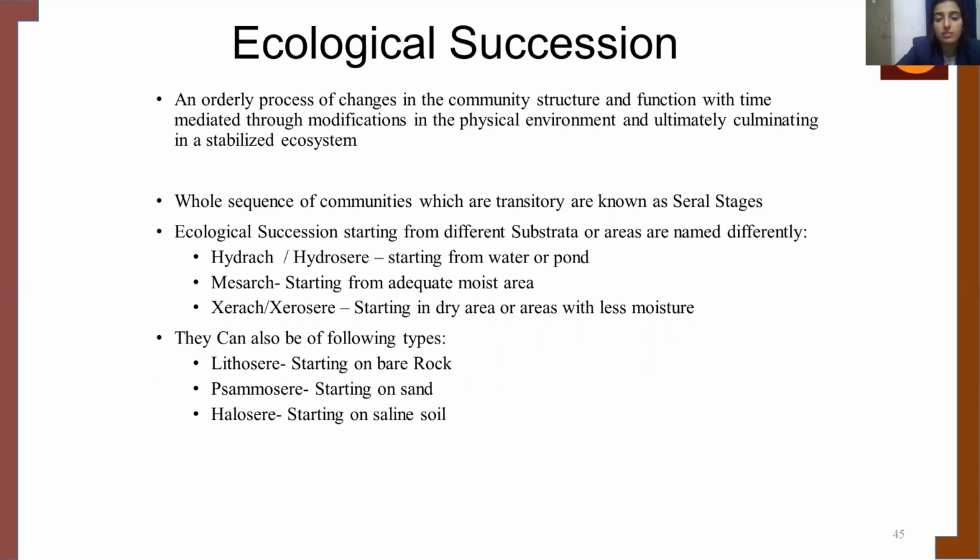Ecological succession starting from different substrata or areas is named differently. Hydrarch, or hydrosere, is succession that starts from water or a pond. Mesarch starts from an adequately moist area. Xerarch, or xerosere, is an ecological succession that starts from dry areas or areas with less moisture. They can also be of the following types: lithosere, starting from bare rock, psammosere, starting on sand, and halosere, starting on saline soil.